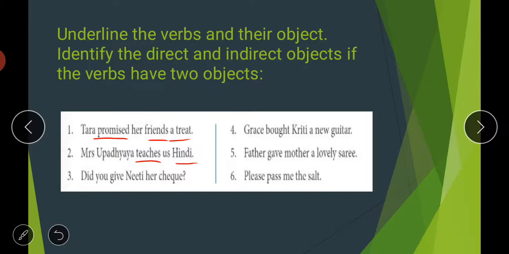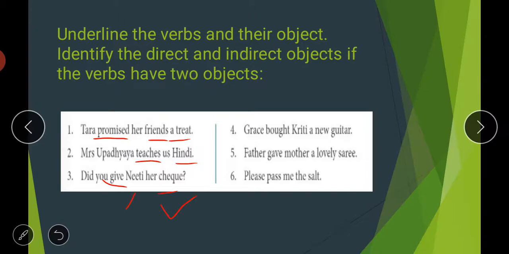So again, give is your verb. There is no doubt that give is a verb here. Now what is your direct object? What are we talking about? We are talking about the check, and to whom is it to be given? To Neeti. So check is your direct object and Neeti is your indirect object.